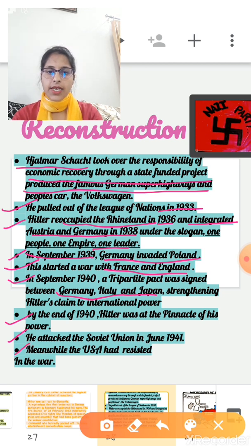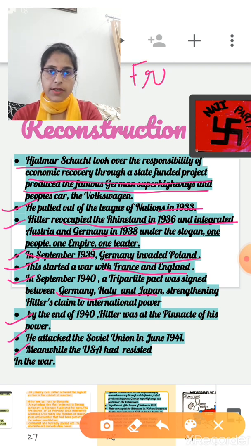But meanwhile, the USA had resisted entering the war. Basically, it was unwilling to once again face all the economic problems that the First World War had caused. But it could not stay out of the war for long. Japan was expanding its power in the east, and it had occupied French Indochina.